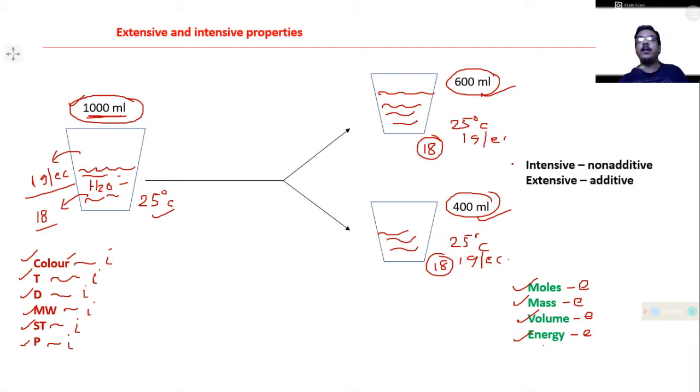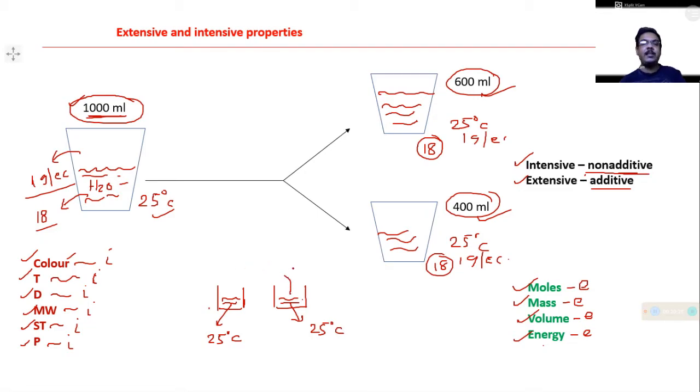Here we should consider that intensive properties are non-additive, but extensive properties are additive. Just take an example: take a beaker of water at a temperature of 25 degrees Celsius, and take another beaker having water at 25 degrees Celsius.